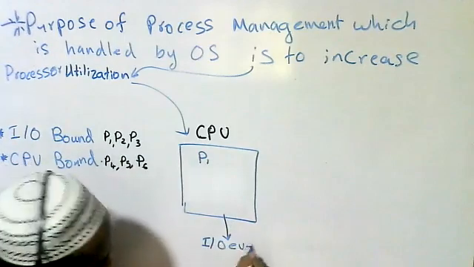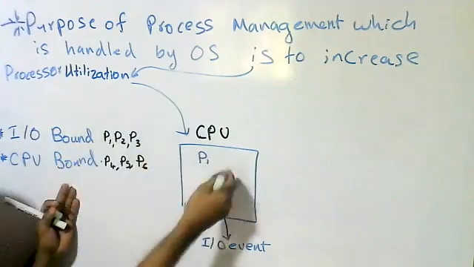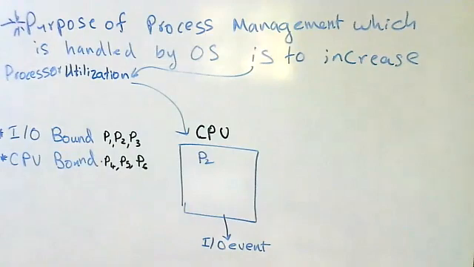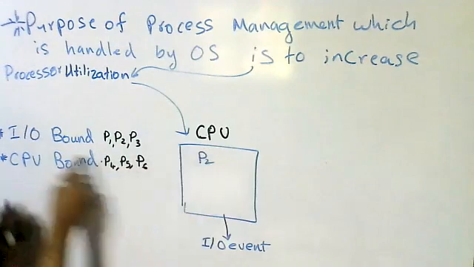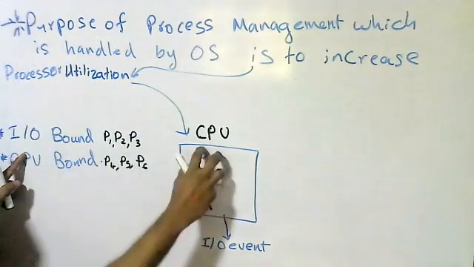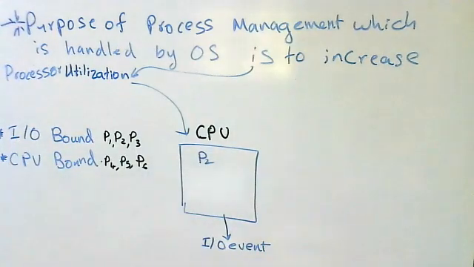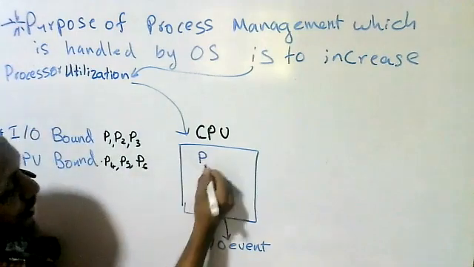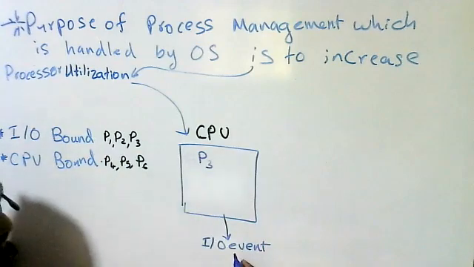It comes to the IO event. Then what happens? The next process goes to the CPU. We'll think P2. So P2 is running. It is also an IO bound process, so it frequently needs input output, so it goes to the IO event. Then the next process comes to the CPU. P3 is running. P3 is also an IO bound process, so it also frequently needs IO, so it goes to the IO event.